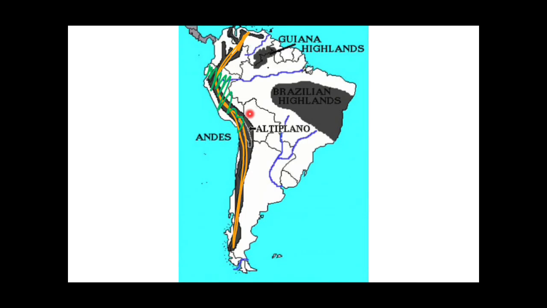And from here originates a river, that is the Amazon River. This is the Amazon River originating from here, from Peru, and then it goes into Brazil, and then it makes a delta over here in the Atlantic Ocean. And also it cuts the equator over here at 0 degree. So it is the east flowing river of South America.